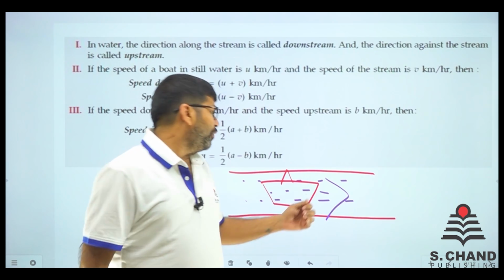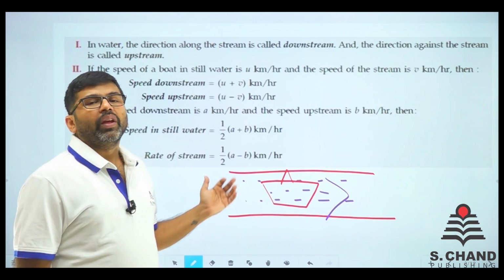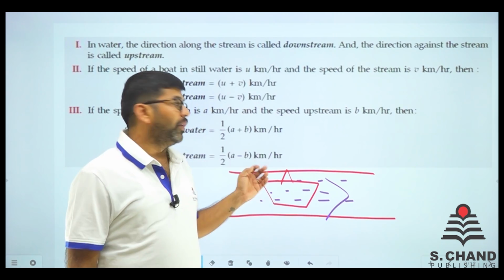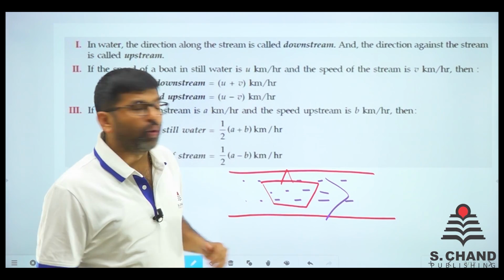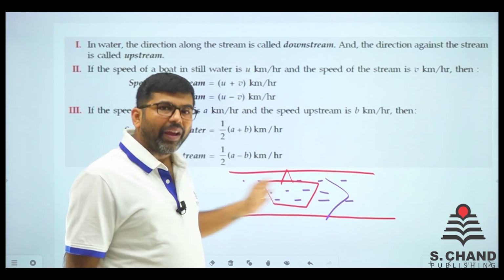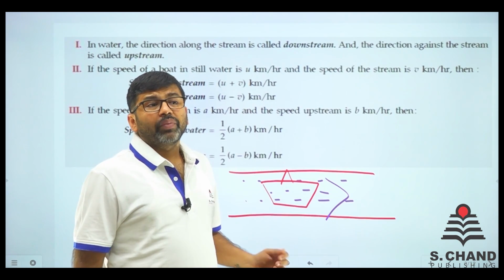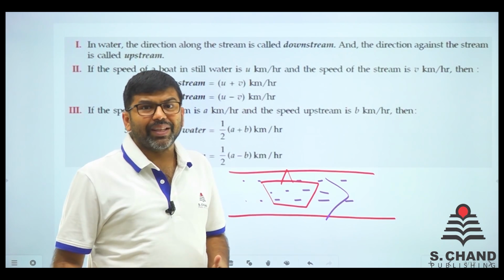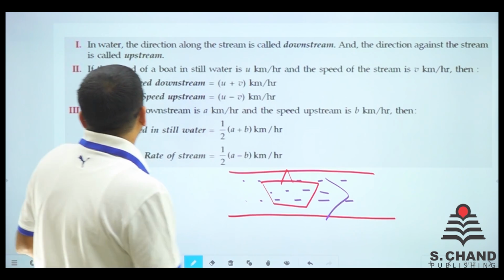And if it goes against the flow of water, it will not get the speed of the water; otherwise I should tell you, this speed will obstruct it, it will not help it, it will stop it. So let's see how the velocity changes, how the speed changes in upstream and downstream.